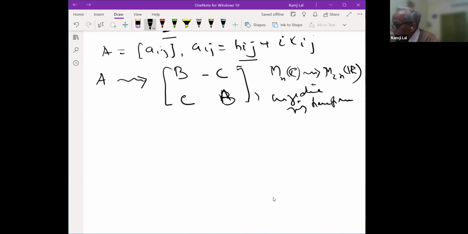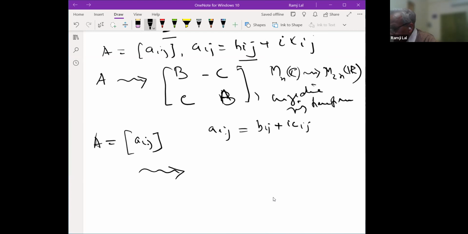We have another identification here. We had A as a matrix, your Aij. If you write Aij equal to Bij plus i times Cij, then you identify it to another matrix of this type. In the ith row, jth column, we have a 2 cross 2 block.